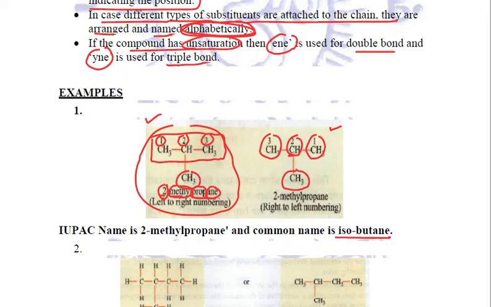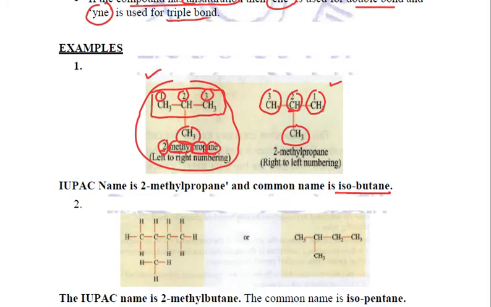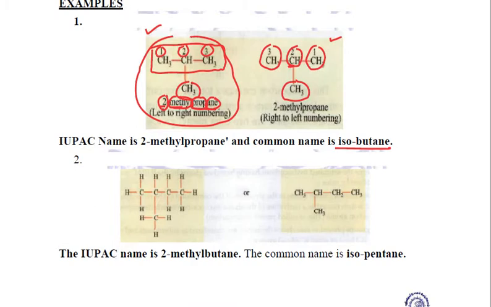If there is one branch, we use iso-. If there is a straight chain, we use n. And if there are two chains, or more than two, then it will be neo-. Clear? Taking the next example.